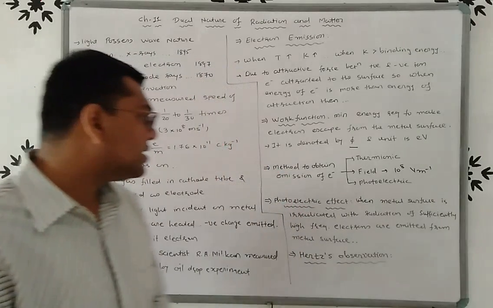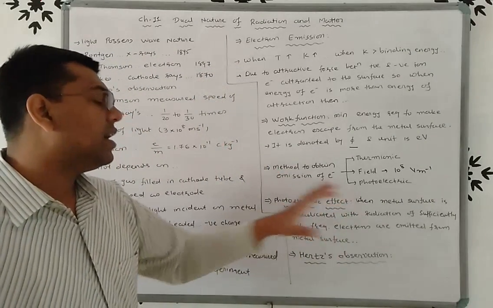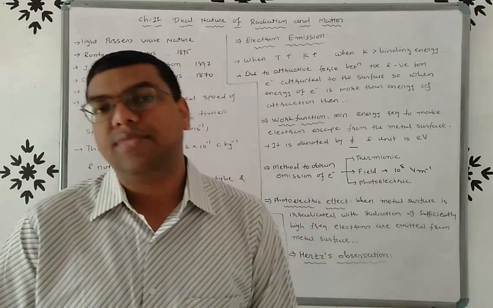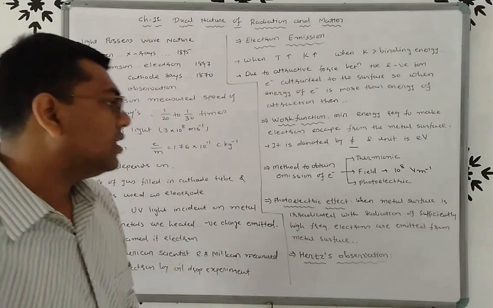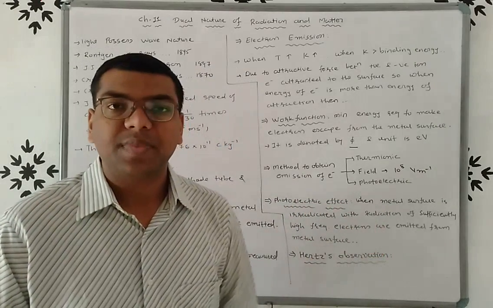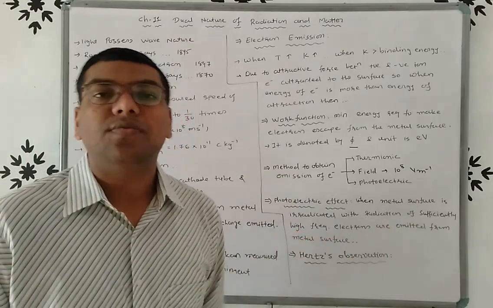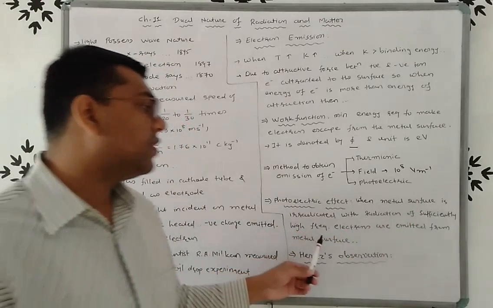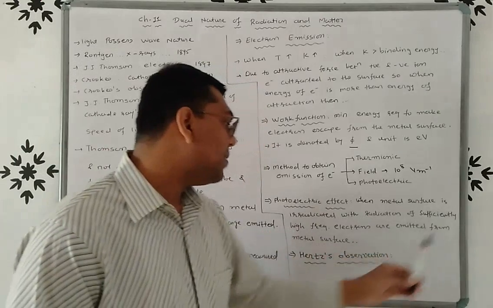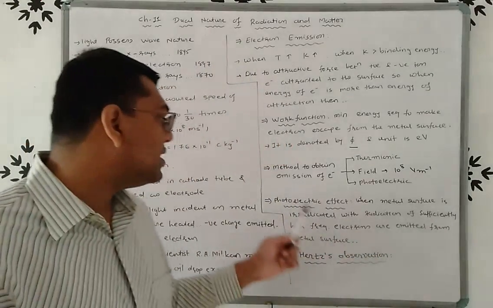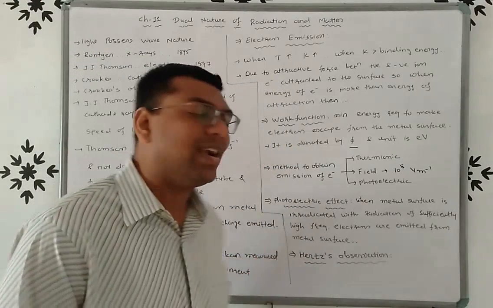Now friends, we discuss the photoelectric effect. Now what is the photoelectric effect? When a metal surface is irradiated with radiation of sufficiently high frequency, electrons are emitted from the metal surface, and this phenomenon is known as the photoelectric effect.